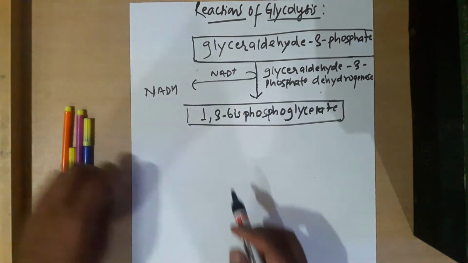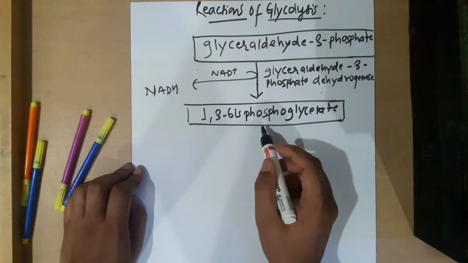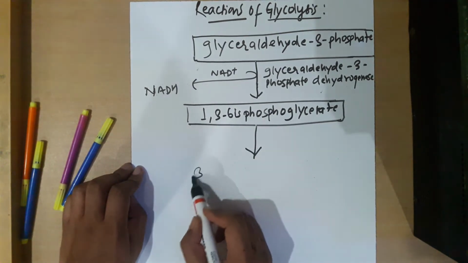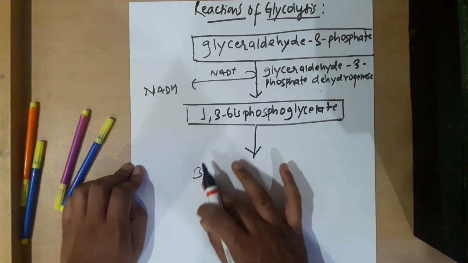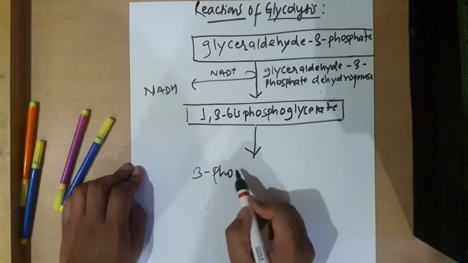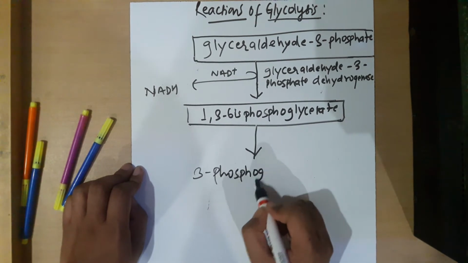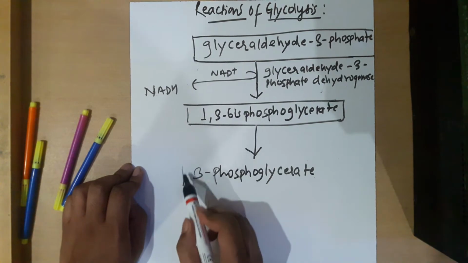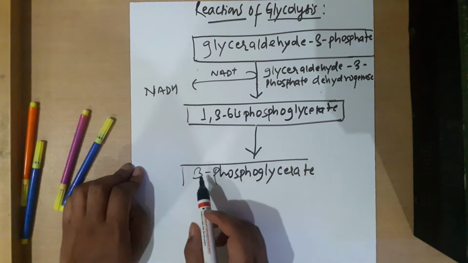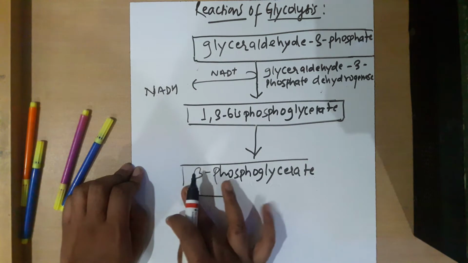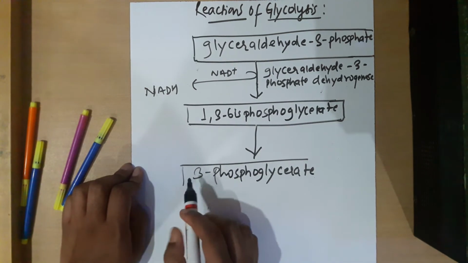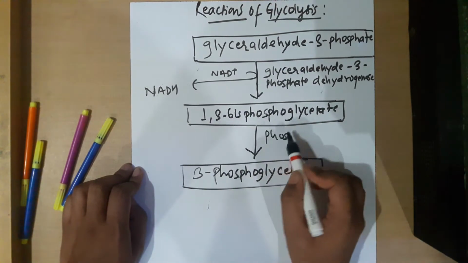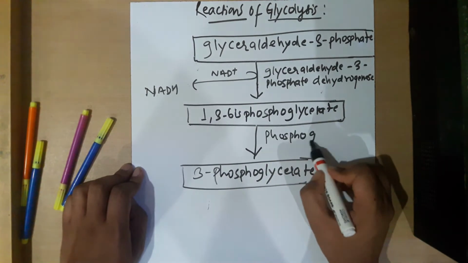Then 1,3-bisphosphoglycerate is converted into 3-phosphoglycerate by the enzyme phosphoglycerate kinase.